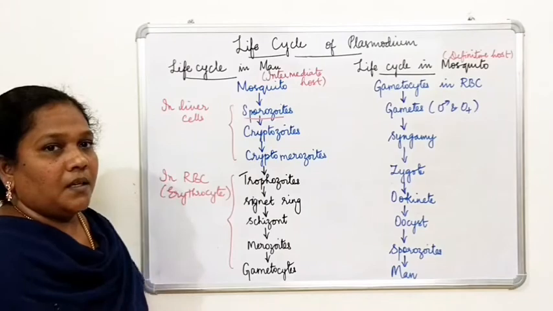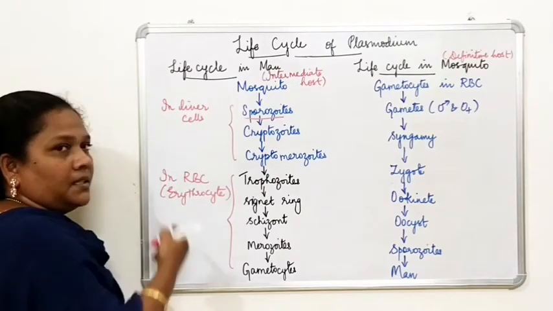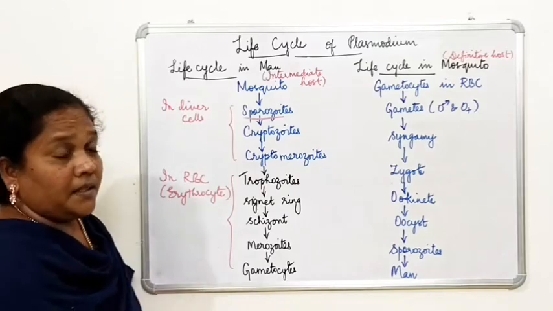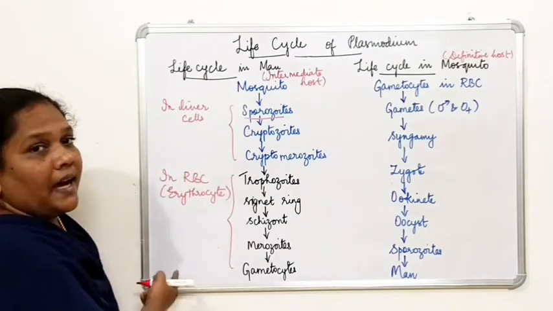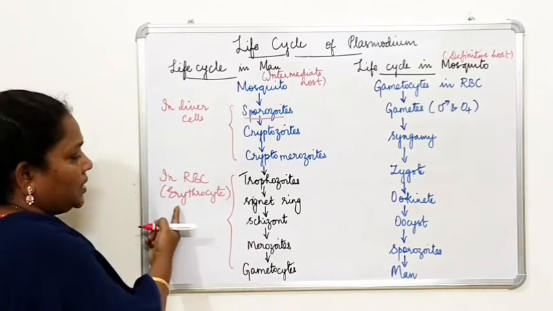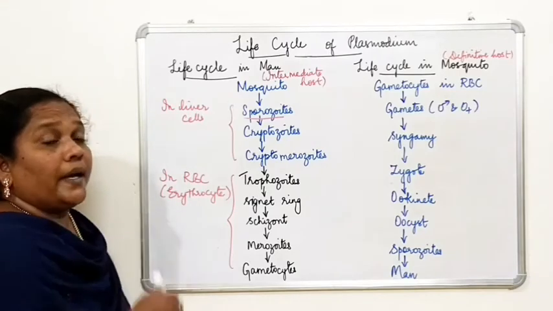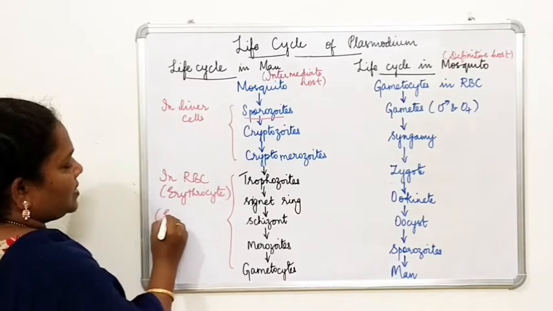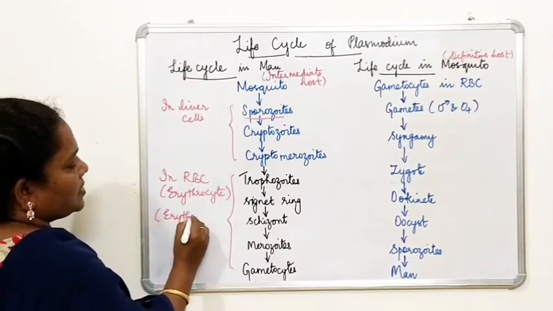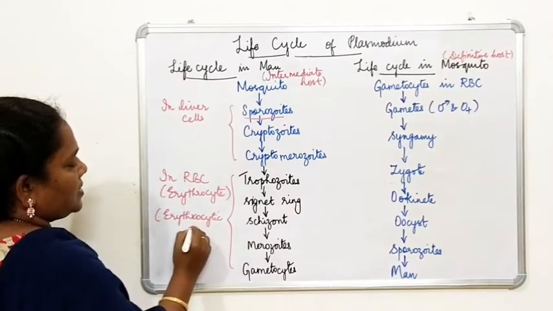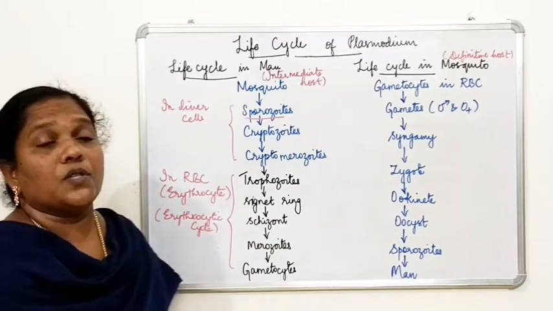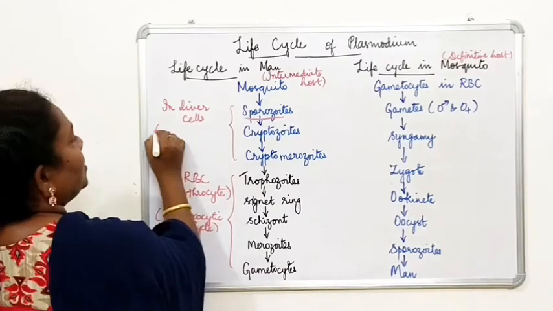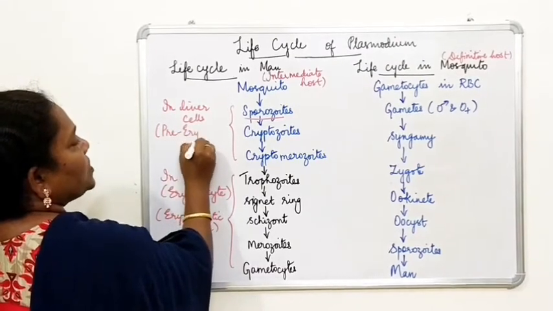Erythrocyte. So here, this cycle where the Plasmodium carries out its life cycle first in liver cells and then in RBC, you call this the endoerythrocytic cycle or erythrocytic cycle. So what is this called? Erythrocytic cycle, or endoerythrocytic cycle. And what about the liver cells? Here you call this the pre-erythrocytic cycle.